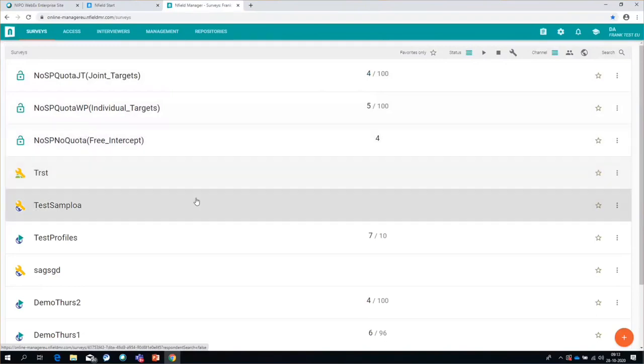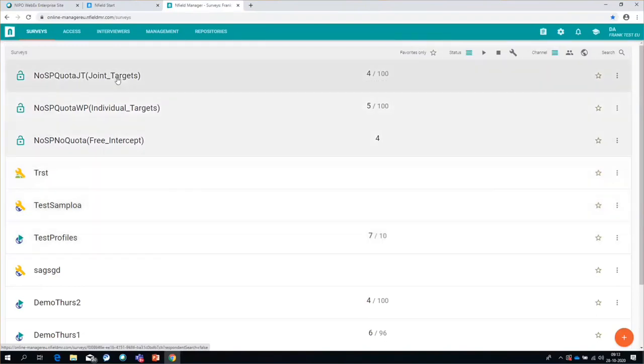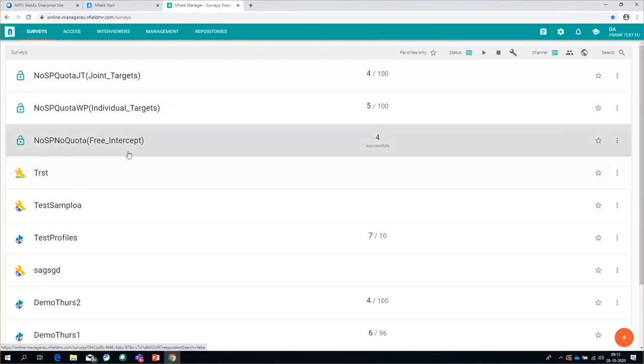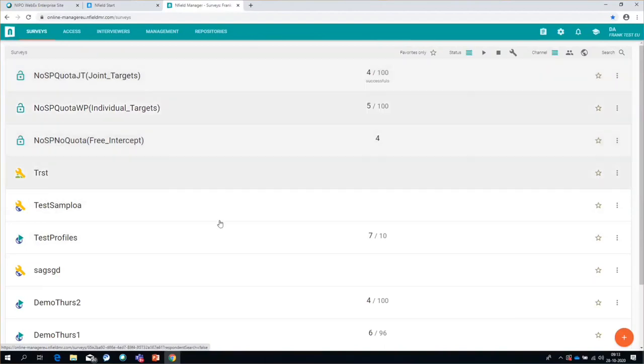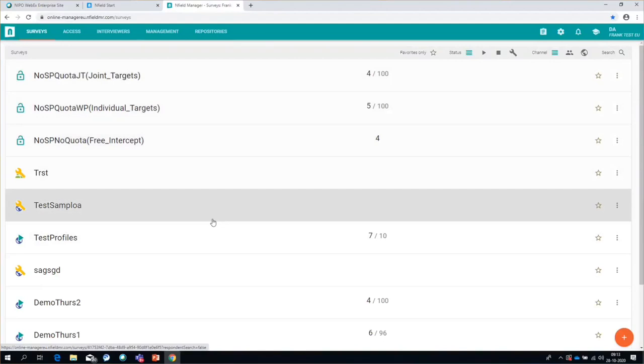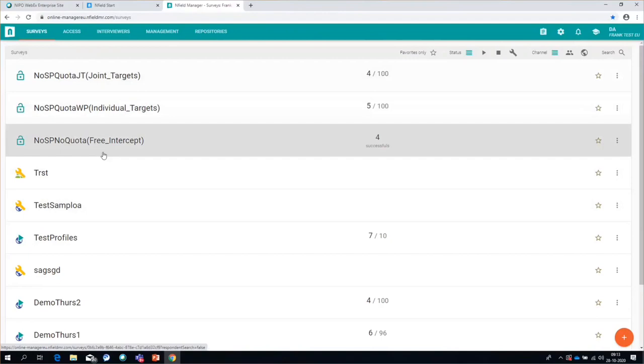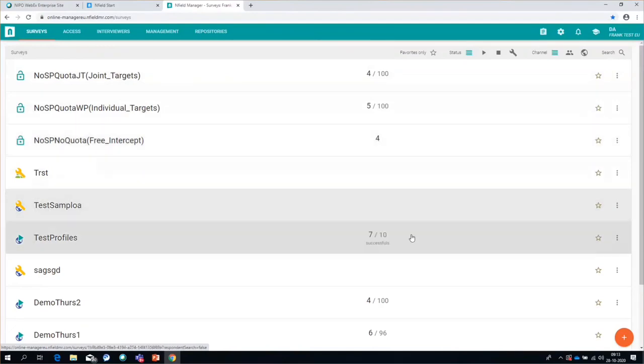First thing that we see here, the 3 surveys that we just looked at are actually also visible in the new manager. Every basic survey that you create in the Classic Manager will already be visible in the new manager. Shortly, we will talk about what you can then exactly do with these surveys. Let's first actually try to create a CAPI survey and look at the steps.